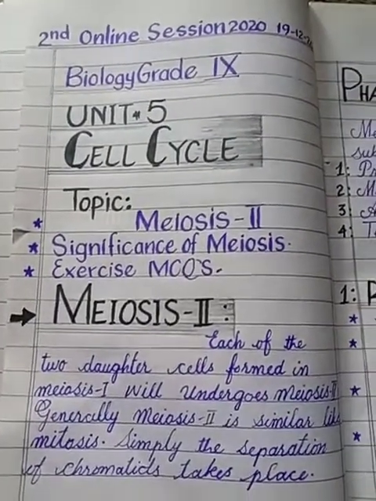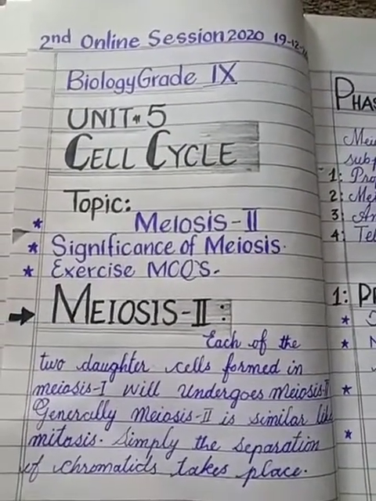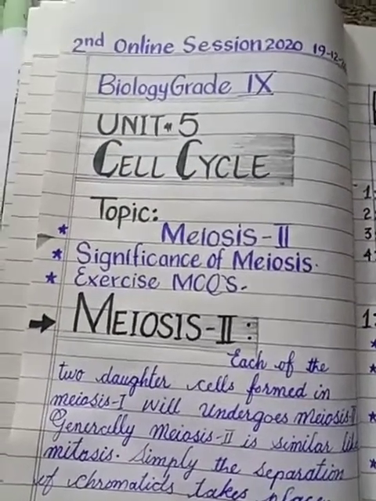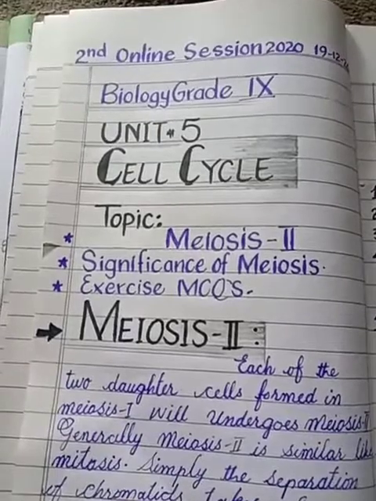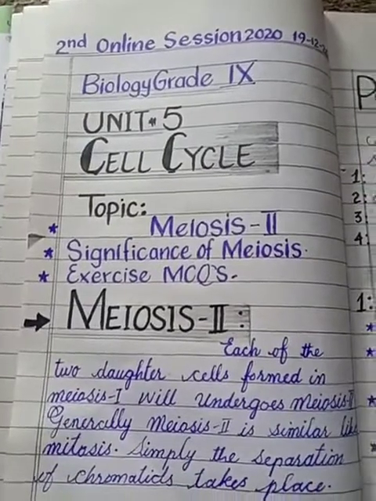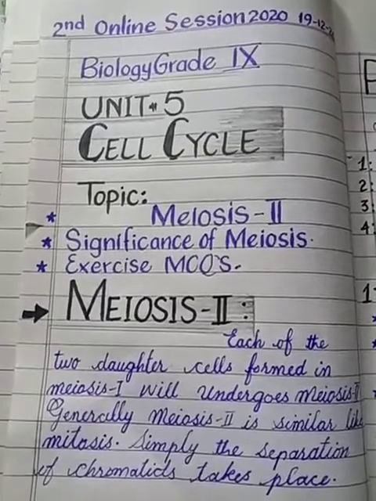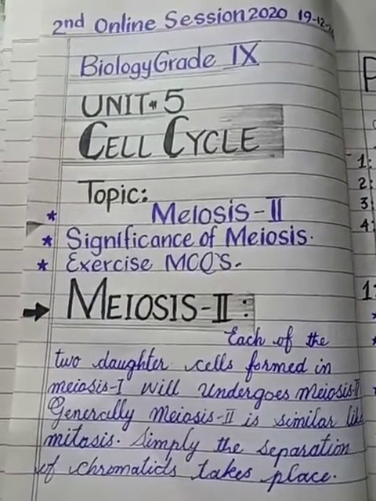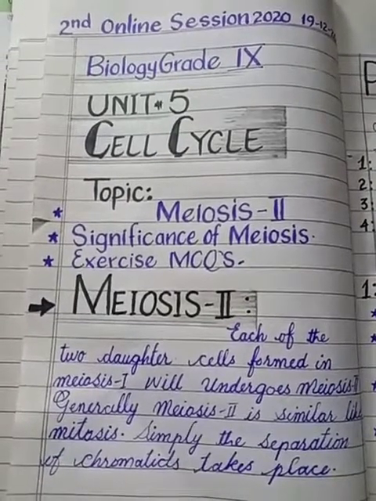And after that we started meiosis. We said that meiosis is also a type of cell division, but remember that it is not a somatic cell division. It is a type of cell division during which gametes or sex cells are divided. We also said that during mitosis the number of chromosomes remains the same, while meiosis is also called reduction division, because during meiosis the number of chromosomes is halved. The parent cell has the diploid number of chromosomes, but after completion of meiosis the daughter cells receive half the number of chromosomes, the haploid number. So this was a short summary of the previous topics.